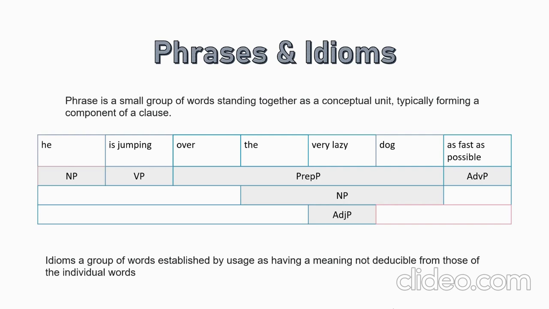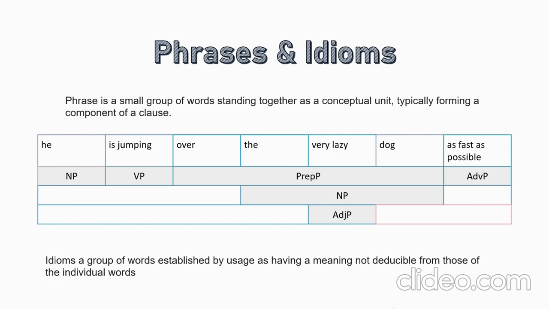Phrases and idioms. What is a phrase? A phrase is a small group of words standing together to give a meaning. It is usually a component of a clause. There are different types of phrases: noun phrases, verb phrases, prepositional phrases, adverb phrases, and adjective phrases. Here is a table given with a sentence: He is jumping over the very lazy dog as fast as possible. Here, he is the noun phrase, is jumping is the verb phrase, over the very lazy dog is the prepositional phrase, as fast as possible is the adverb phrase.